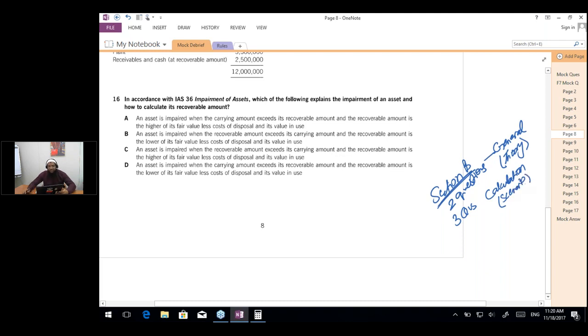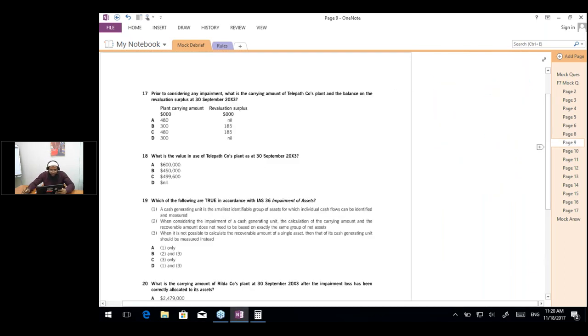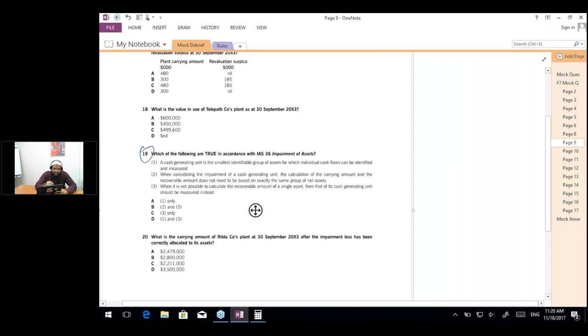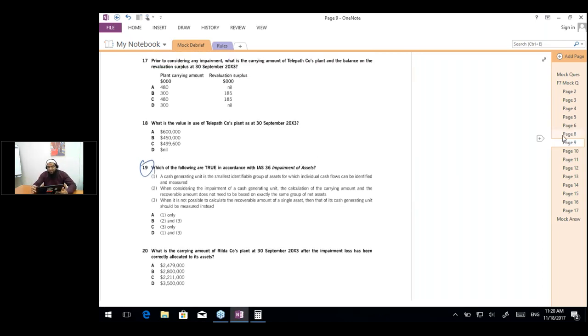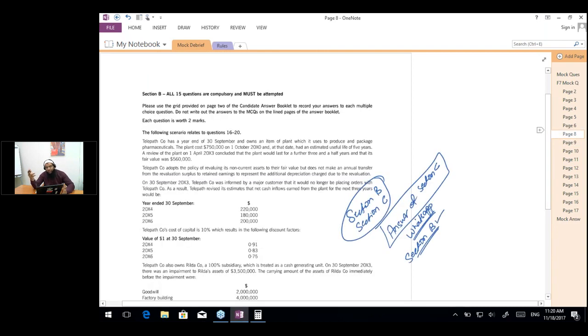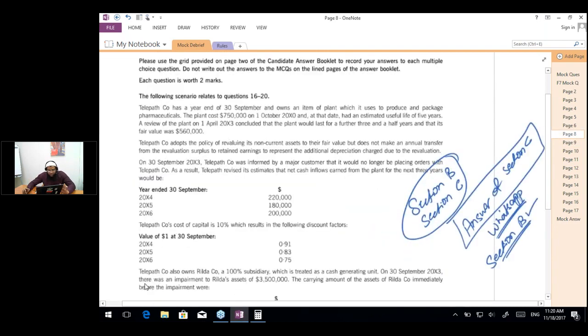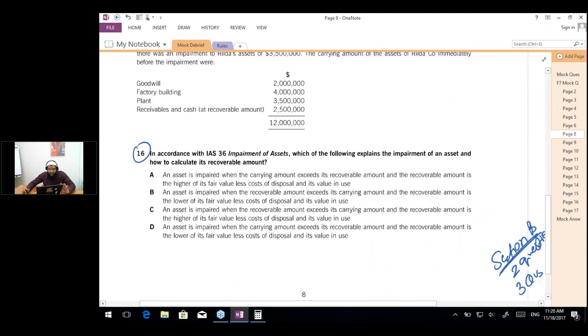So what you can do is simply solve the general questions first, like in this case question number 16 is general, and if I move on to the next page, question number 19 is general. Solve the general questions first, because the general questions are similar to section A type questions. So let me solve question number 16 first.